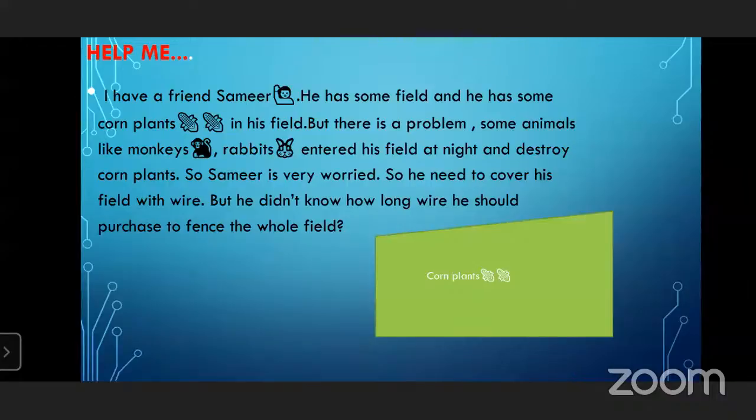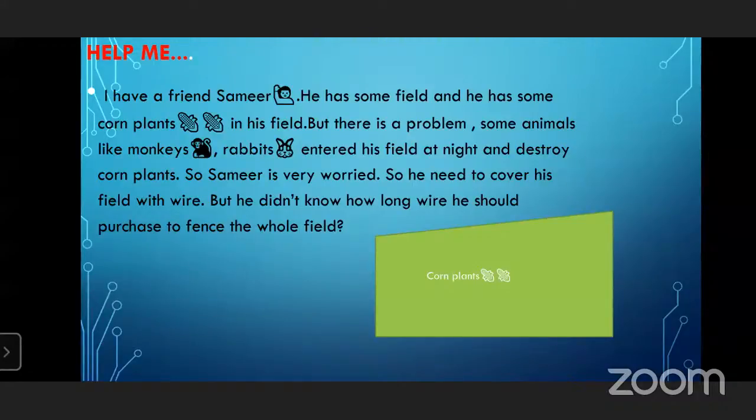I have a friend, Shamir, and he has a field with corn plants in it. But there is a problem.